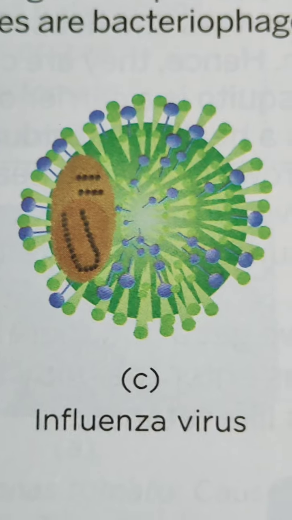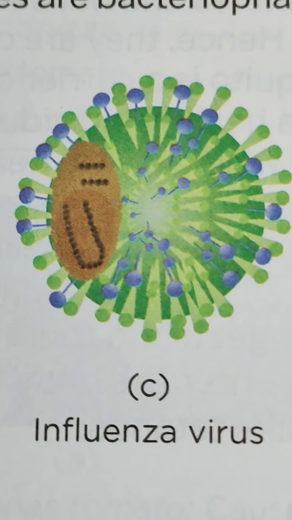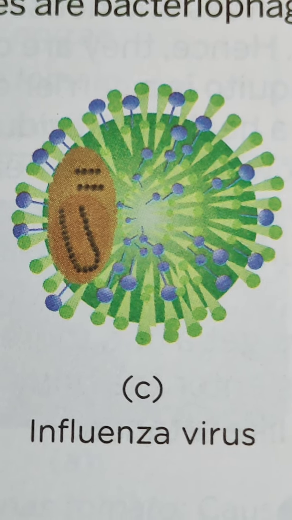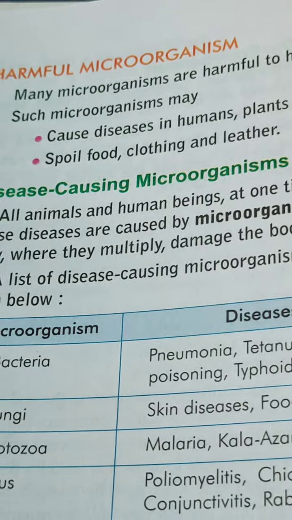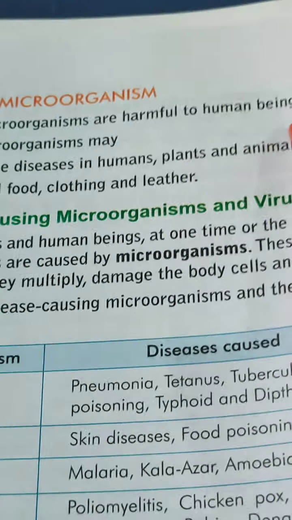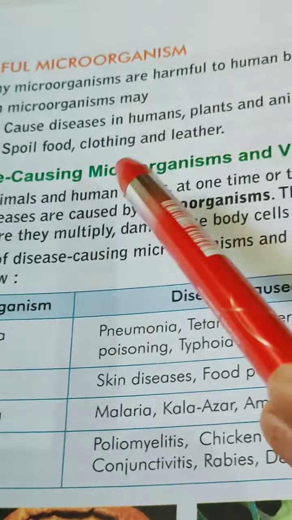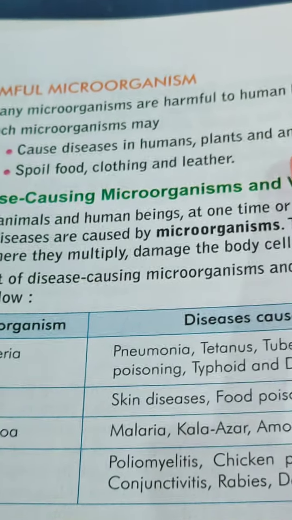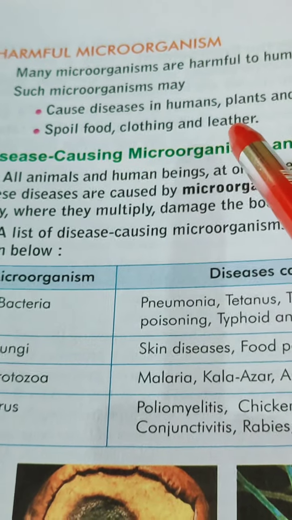Today we are going to learn about the harmful microorganisms which cause different diseases in plant and animal body. Many microorganisms are harmful to humans as well as plants because they cause disease to plants, humans and other animals, and also spoil food, clothing and leather.